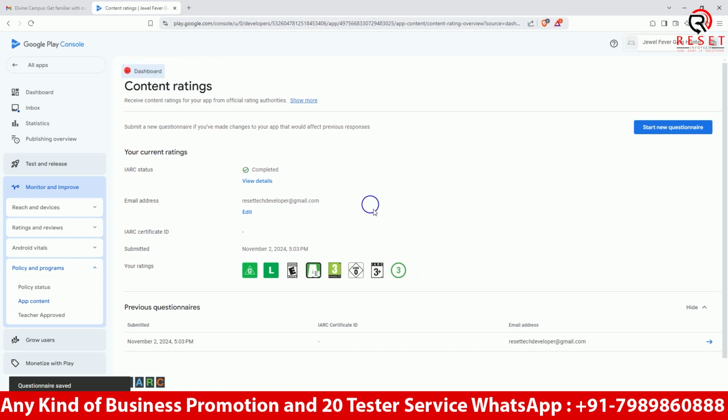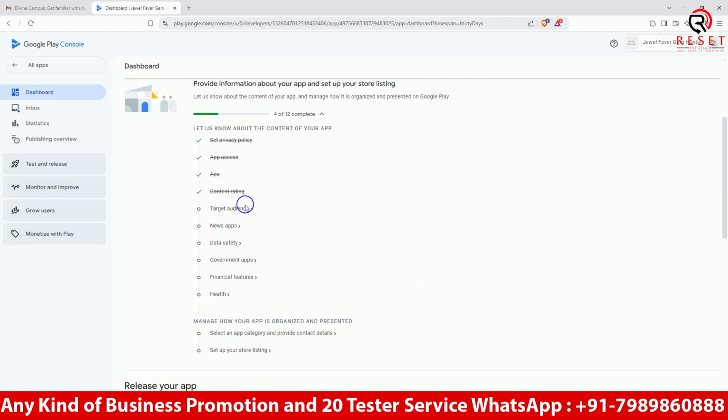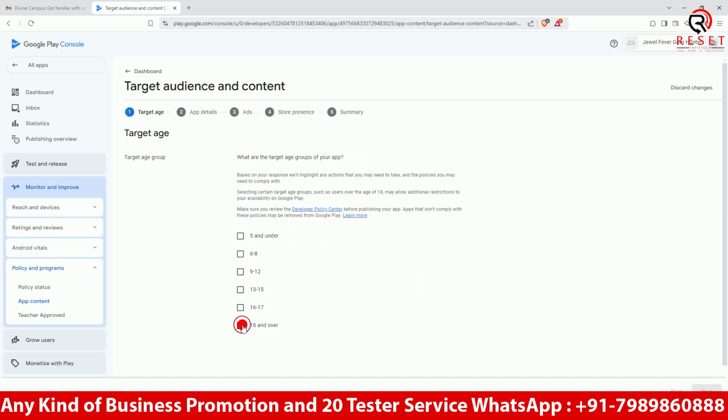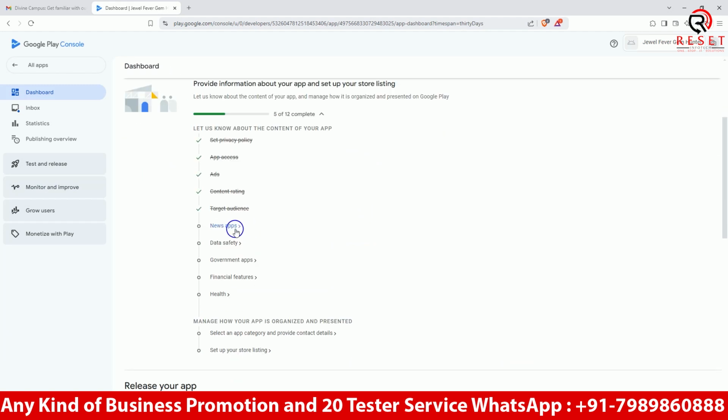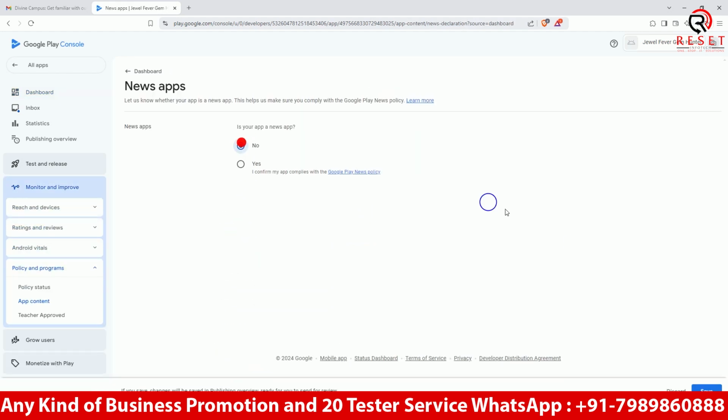Okay, just go back. Targeting audience, it's 18 plus. There is one more option, which is usually nothing. News app: no, my app does not have any news in it, because it's a game.